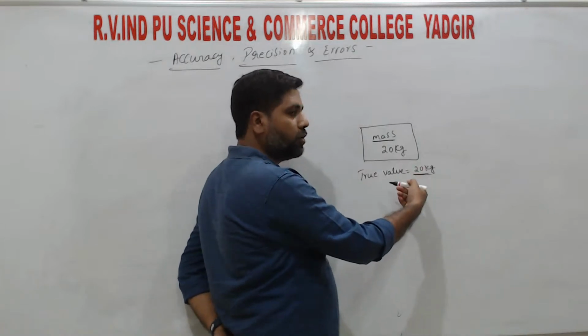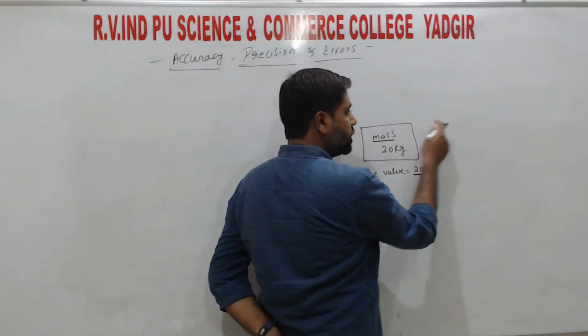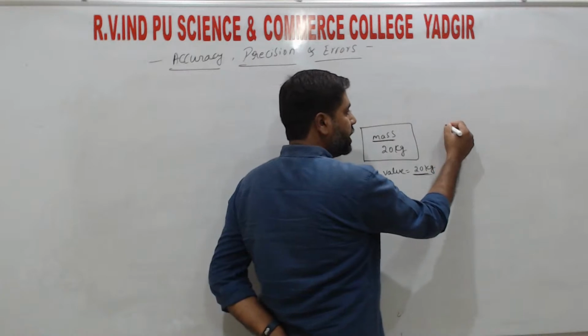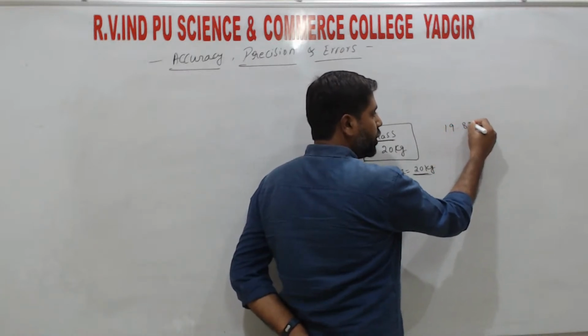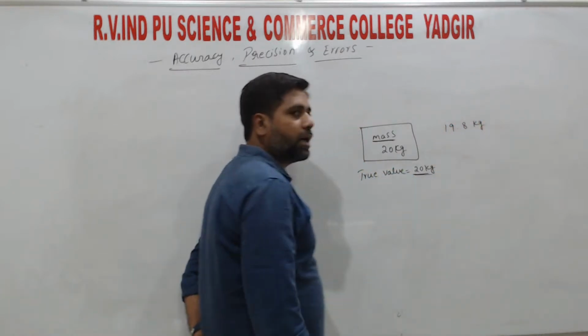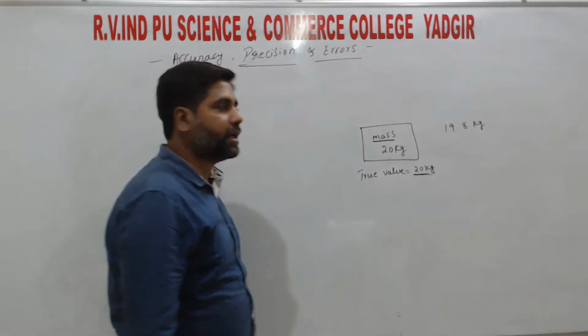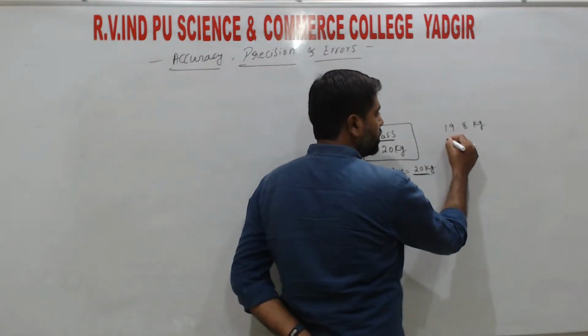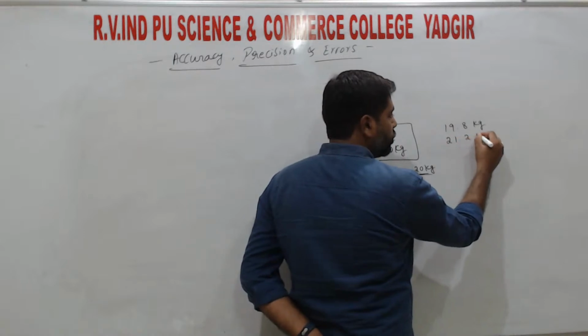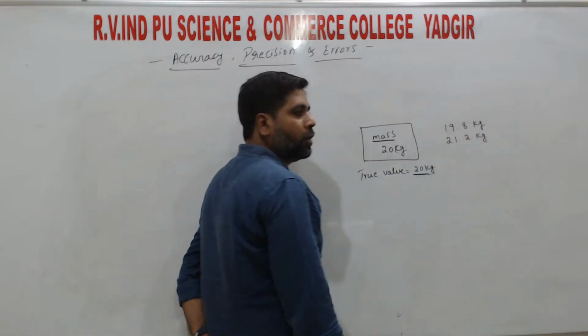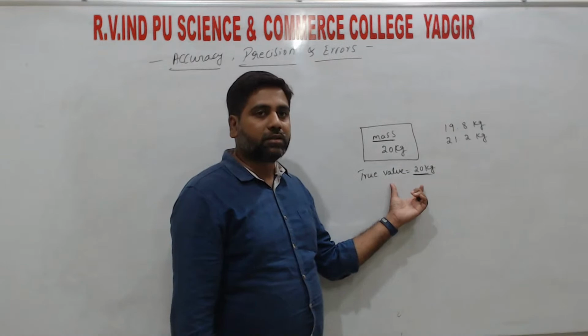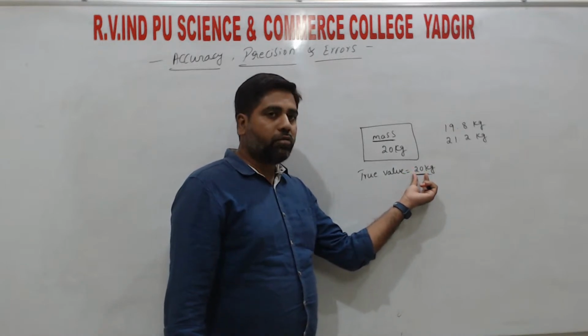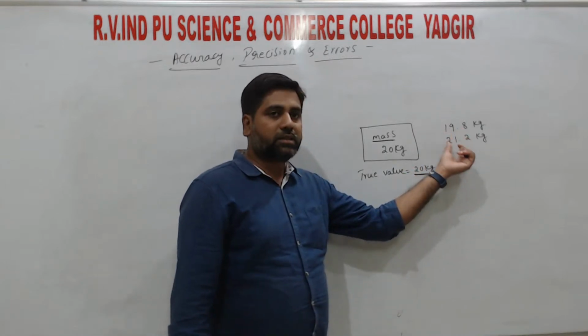So it may vary. If we measure the object by using the mass balance, we may get approximately 19.8 kg. So one time we measure and we may get 19.8 kg. One more time we measure and we may get some 21.2 kg, right? So that means there is a difference, right? The true value we know, but is the value we measure the same?